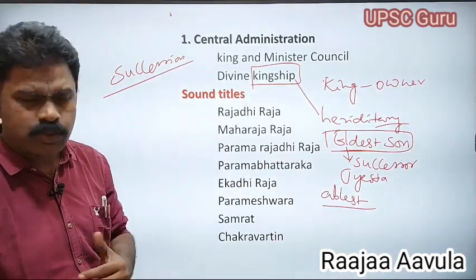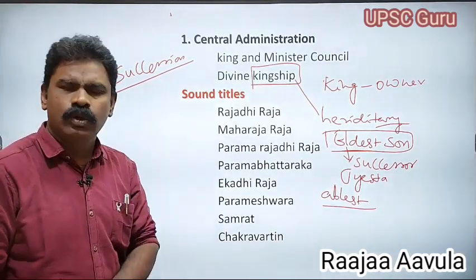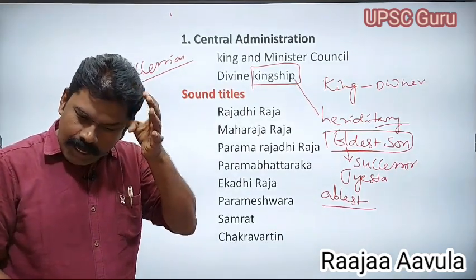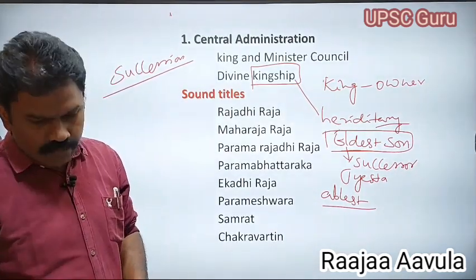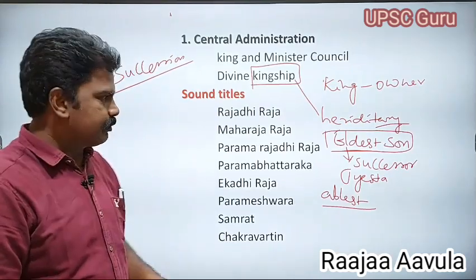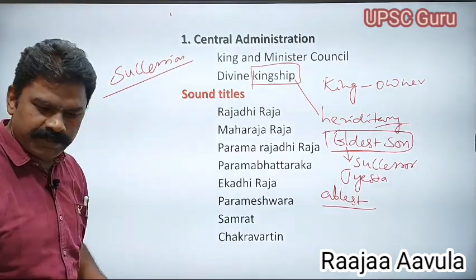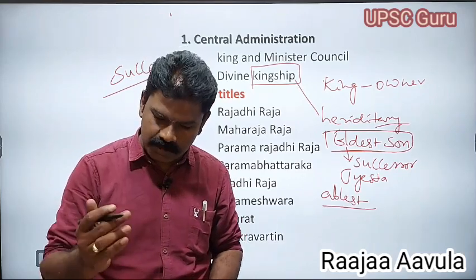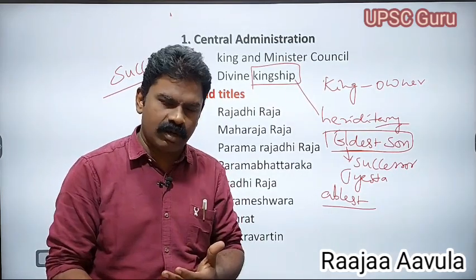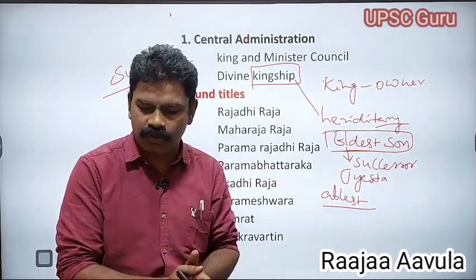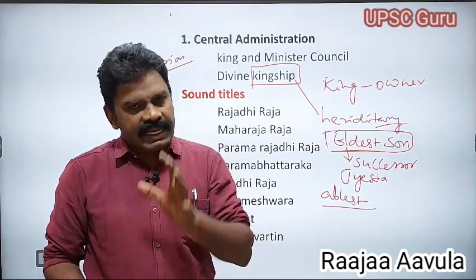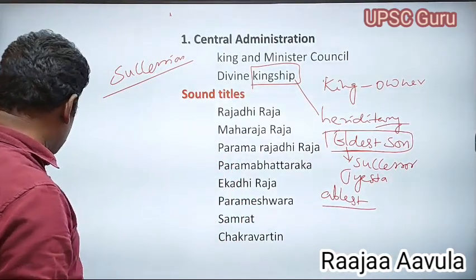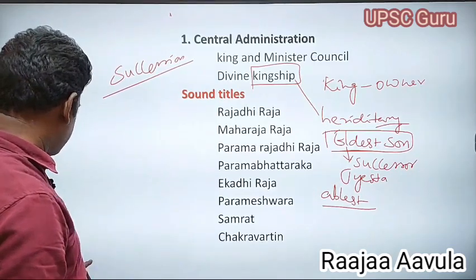So succession wars also existed during the Gupta period. And the old law of primogeniture was not virtue. That means the eldest son as successor was not strictly followed. A selection process was also there during this period.